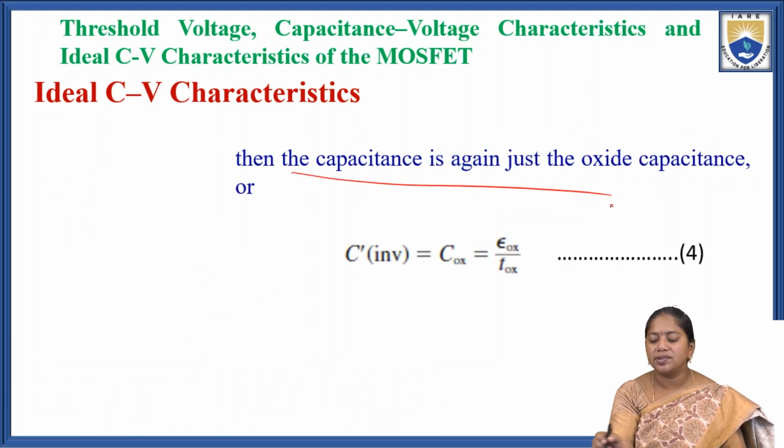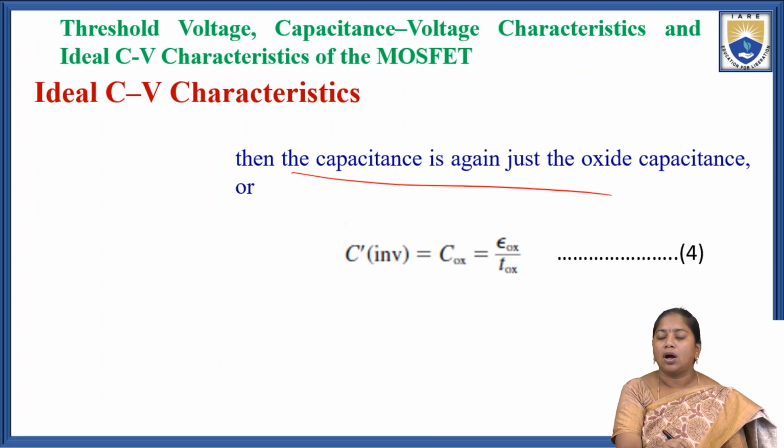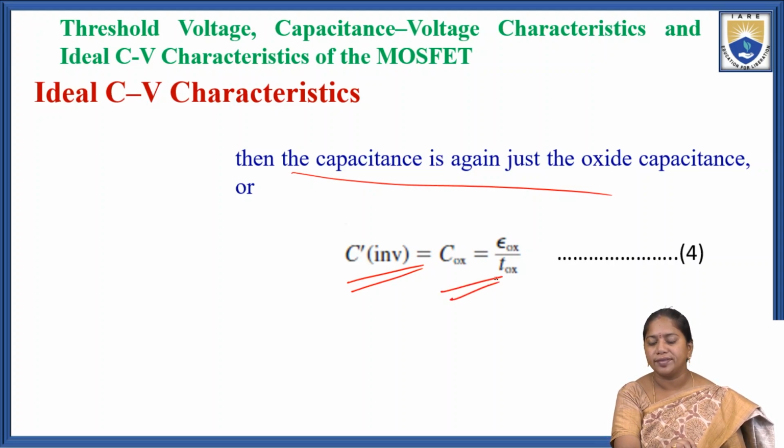Then the capacitance is again just the oxide capacitance. We already know that in the accumulation region the accumulation layer capacitance is equal to the oxide layer capacitance. In this third case also, the inversion layer capacitance C inversion is equal to COX, which we know is epsilon OX by TOX. That is equation 4.